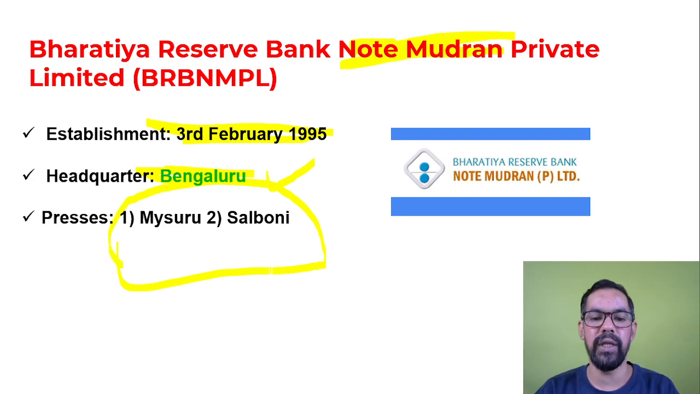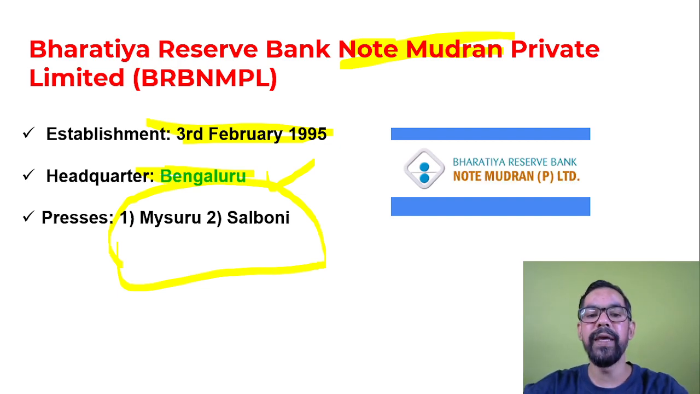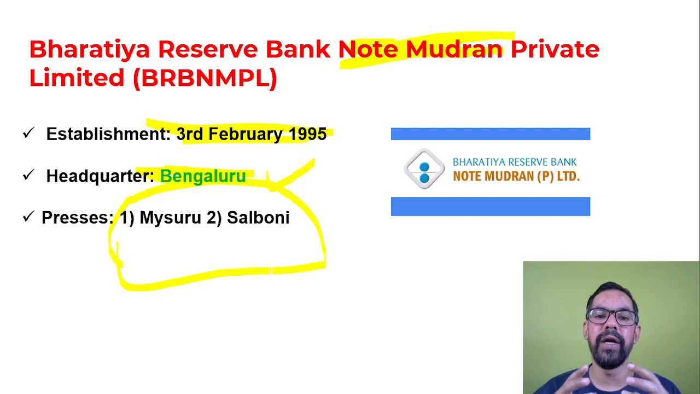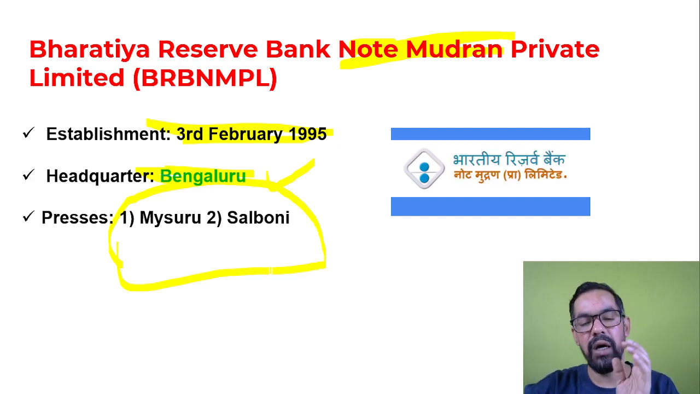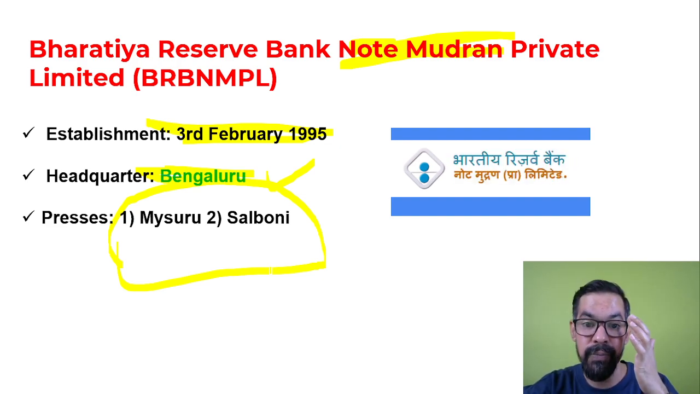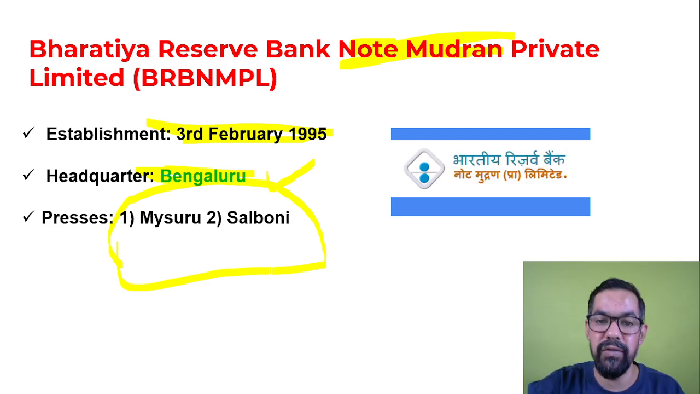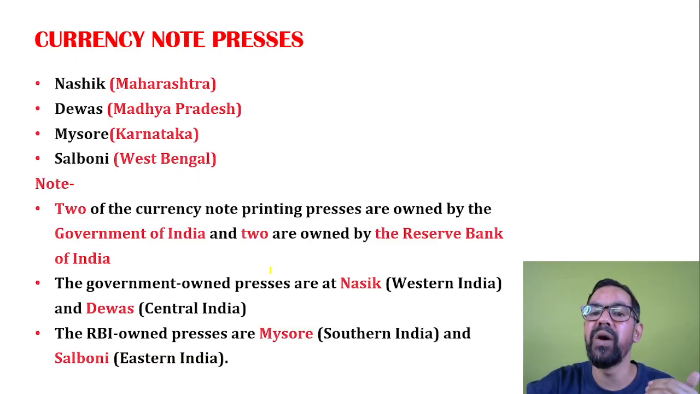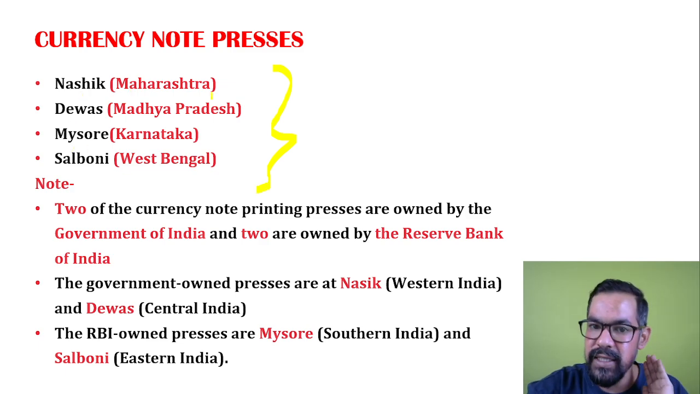If you talk about the total currency printing presses in India, we have four presses. These are located in Dewas, Nasik, Mysuru, and Salboni. But Dewas and Nasik printing presses are owned by the Government of India, and Mysuru in Karnataka and Salboni in West Bengal are owned by RBI under Bharatiya Reserve Bank Note Mudran Private Limited. So you can go through this one as well.